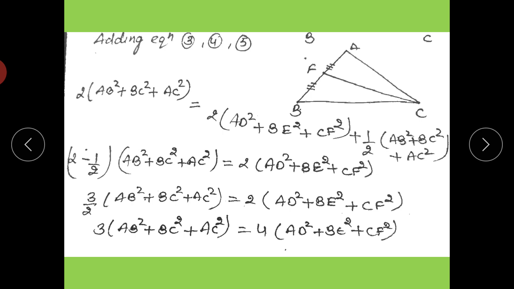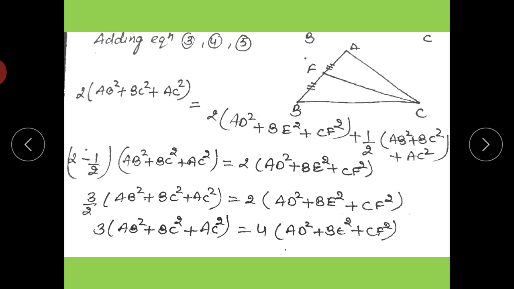Then 3 times AB square plus BC square plus AC square, transposing the 2 to this side, gives 2 into 2, that is 4, times AD square plus BE square plus CF square. Hence we proved. That calculation you have to do 2 or 3 times for understanding better.